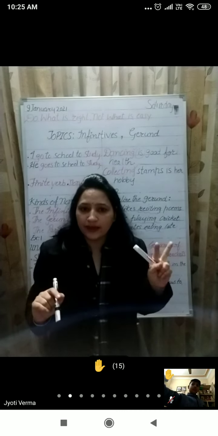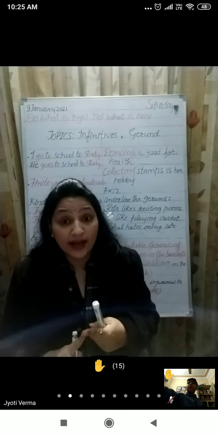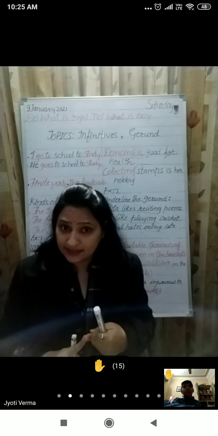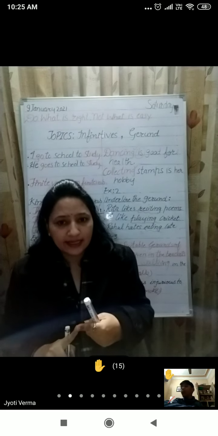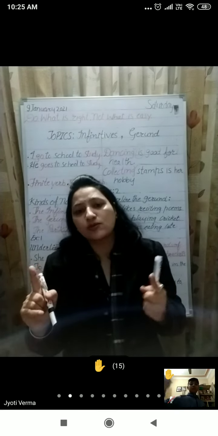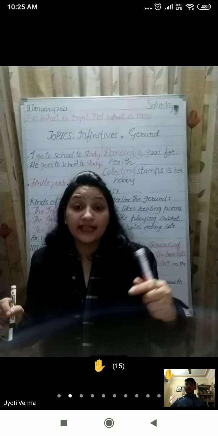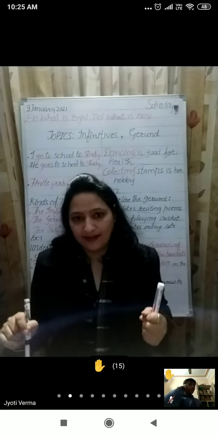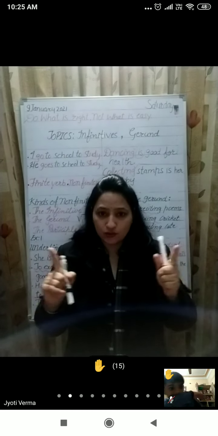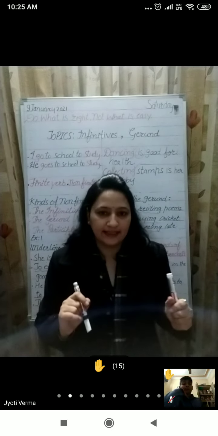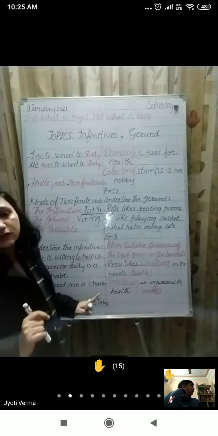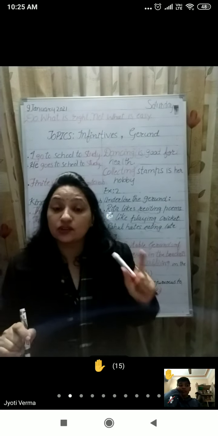So it has two main functions. It is used to join two sentences. So, I went to market, first sentence. I met Ria. So how can I connect these two sentences? By using infinitive. So I went to market to meet Ria. So this is the way I can use infinitive, to join two sentences together. Next, it can also work as a substitute of the words so that.